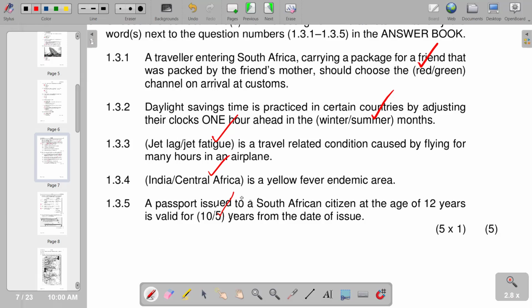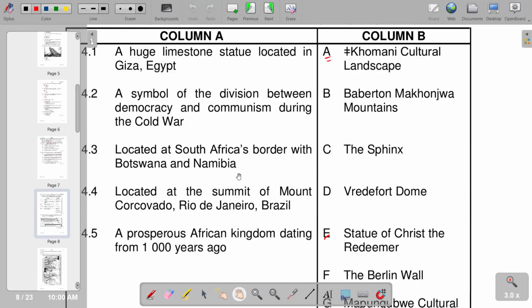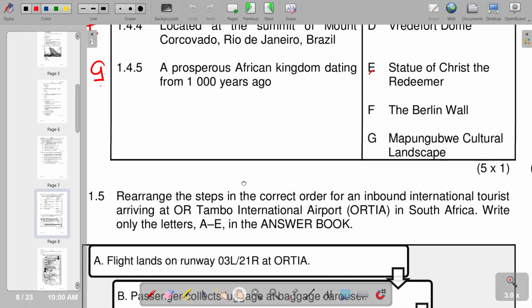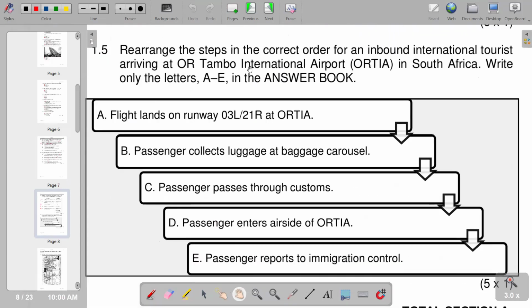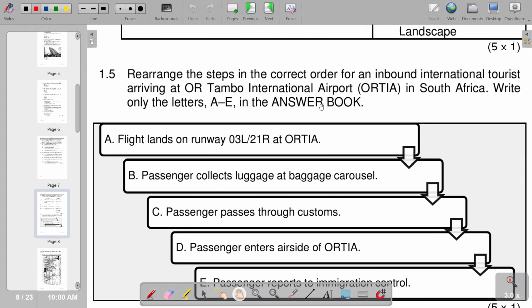So this is what we have in terms of our question 1.3, and of course we still have 1.5, which says rearrange the steps in the correct order for an inbound international tourist arriving at OR Tambo International Airport in South Africa. Write only the letters A to E in the answer book.